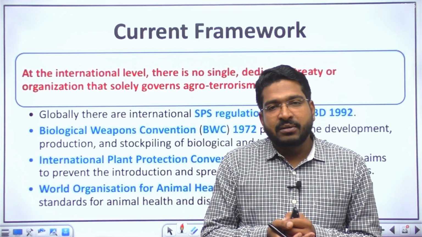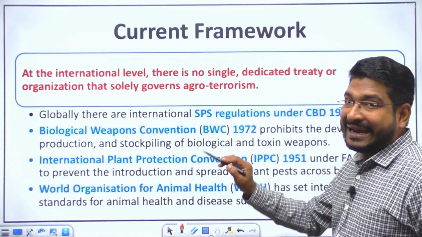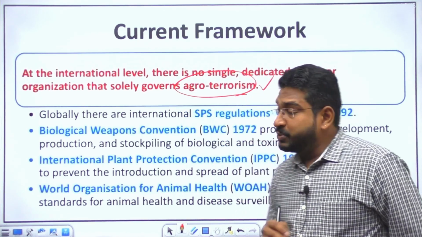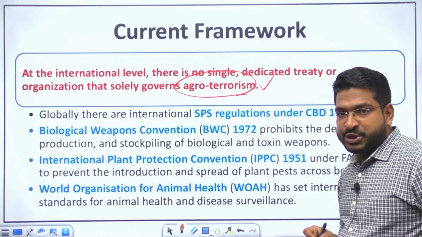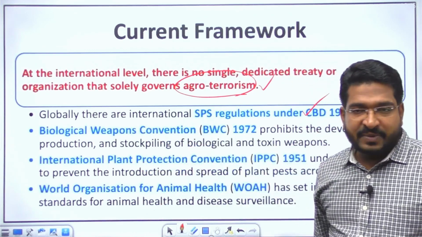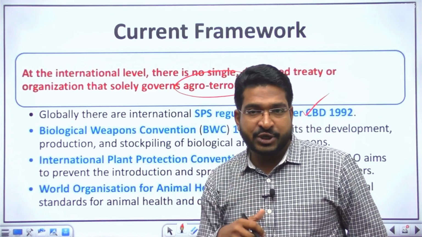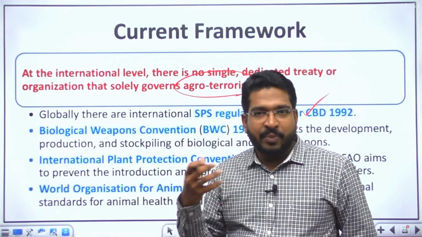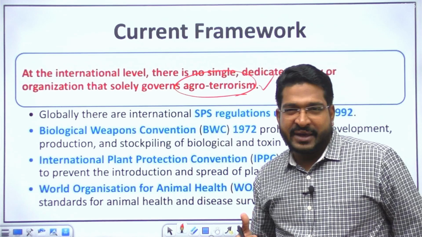At the international level, I'd say that there is no international convention or protocol which dedicatedly deals with agro-terrorism. Yes, we have some international conventions or treaties. Globally, there are SPS regulations, that is sanitary and phytosanitary regulations, which come under the CBD, Convention on Biodiversity, since 1992. We have the Biological Weapons Convention, which stops the stockpiling of biological weapons. Yes, there have been many instances of countries resorting to stockpiling of biological weapons, right? Say China, Syria, North Korea, some examples can be given.